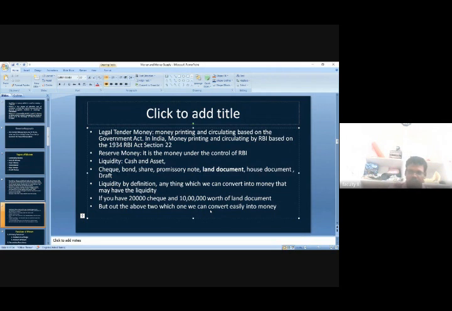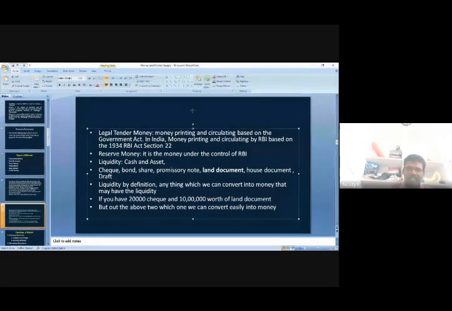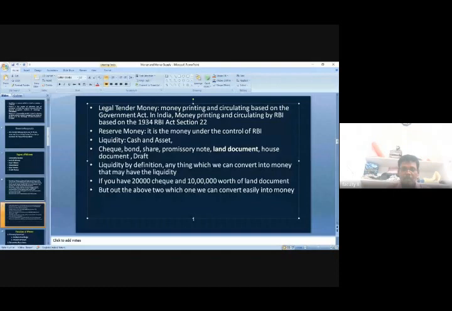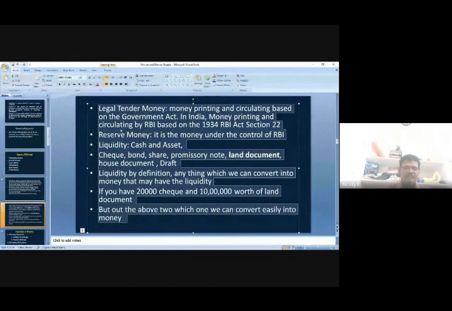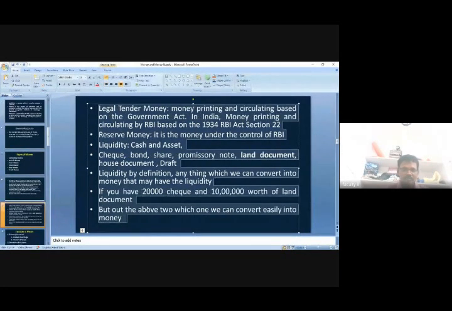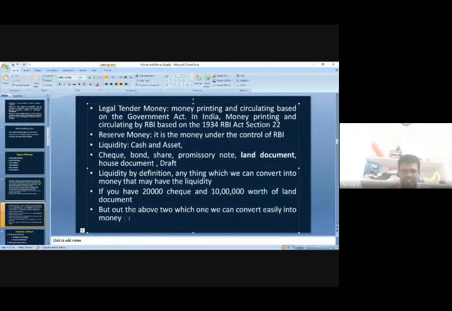Both we can convert, no doubt at all. That's why I am saying both have liquidity. We know that both have liquidity, no doubt at all. But my question is, which one can we convert easily? That is my question. Check, sir. Is it check or land document?